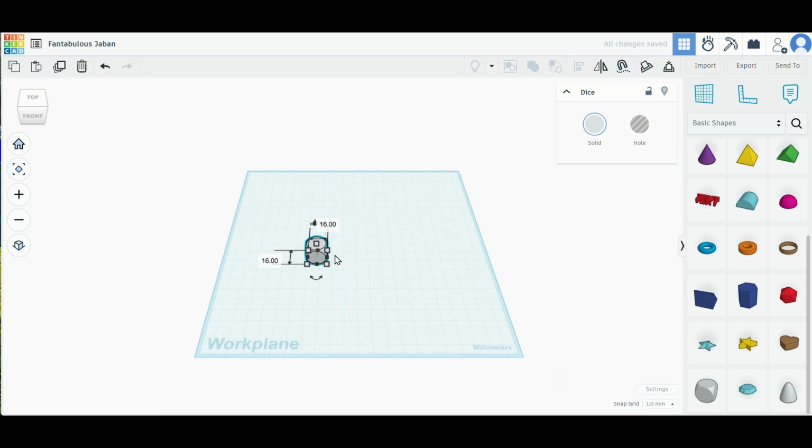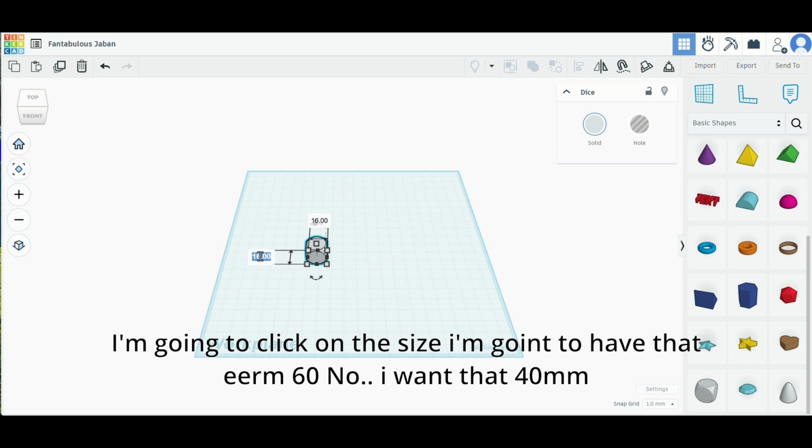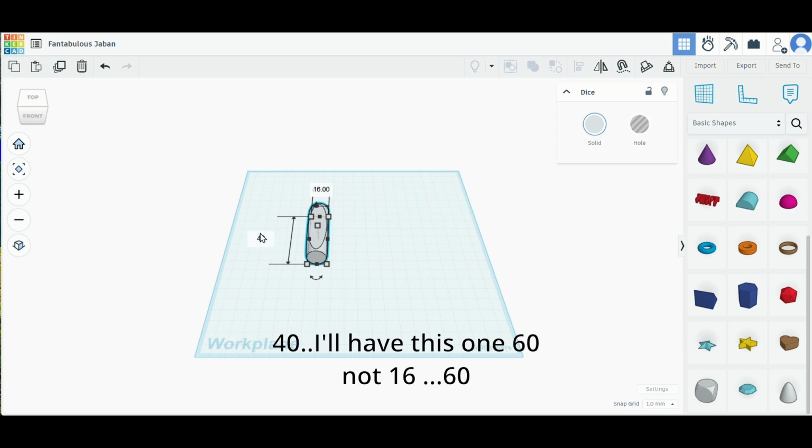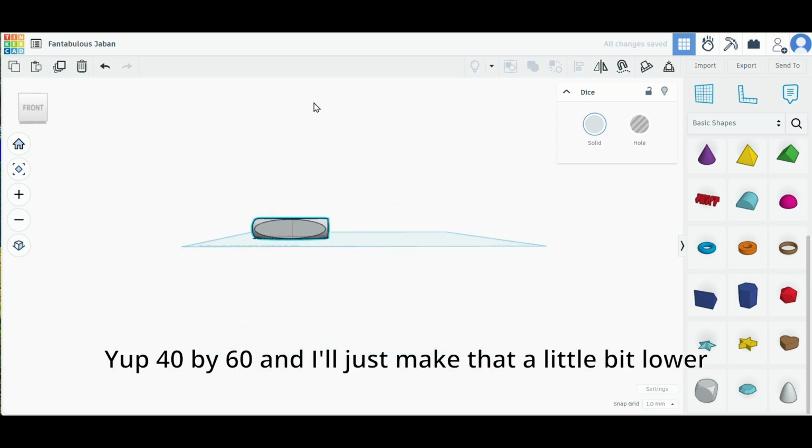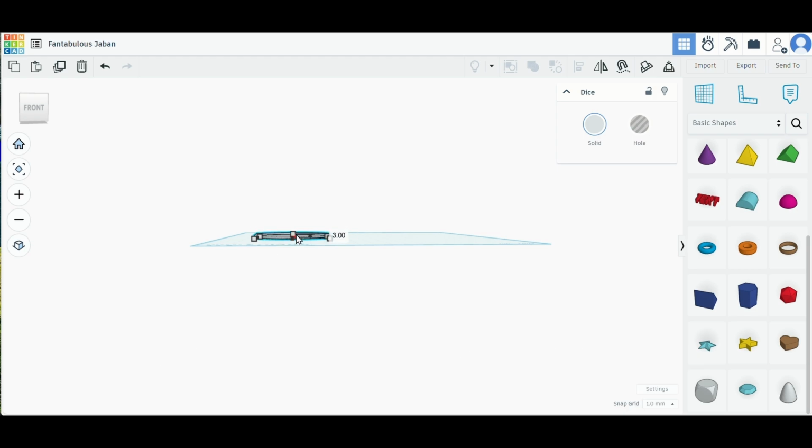So I've got that. That is a dice, I think. Dice, yeah. I'm going to click on the size. I'm going to have that 60. No, I want that 40. No, 40. No, this one 60. So not 16, 60. Yeah. 40 by 60, and I'll just make that a little bit lower, maybe